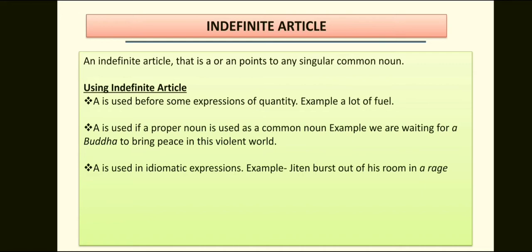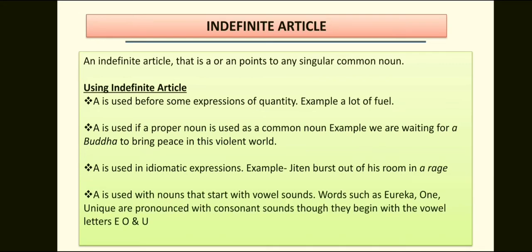A is used in idiomatic expressions. For example, Jiten burst out of his room in a rage. Other expressions such as at a loss, a nuisance, a pleasure, a shame also use the indefinite article. A is used with nouns that start with consonant sounds.